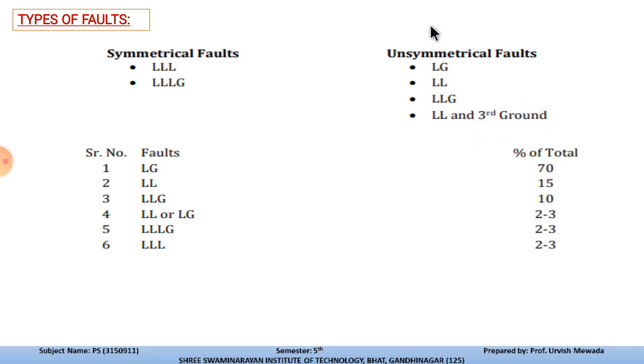So these are the unsymmetrical faults, and the chances of these faults are: line to ground faults 70%, double line faults 15%, double line to ground 10%, and double line or line to ground fault 2 to 3%, triple line to ground 2 to 3%, and triple line faults 2 to 3%. For this 2 to 3% chance of occurrence of fault, we are calculating the symmetrical fault analysis, and from that we can use proper protecting devices to protect our system from this severe condition.